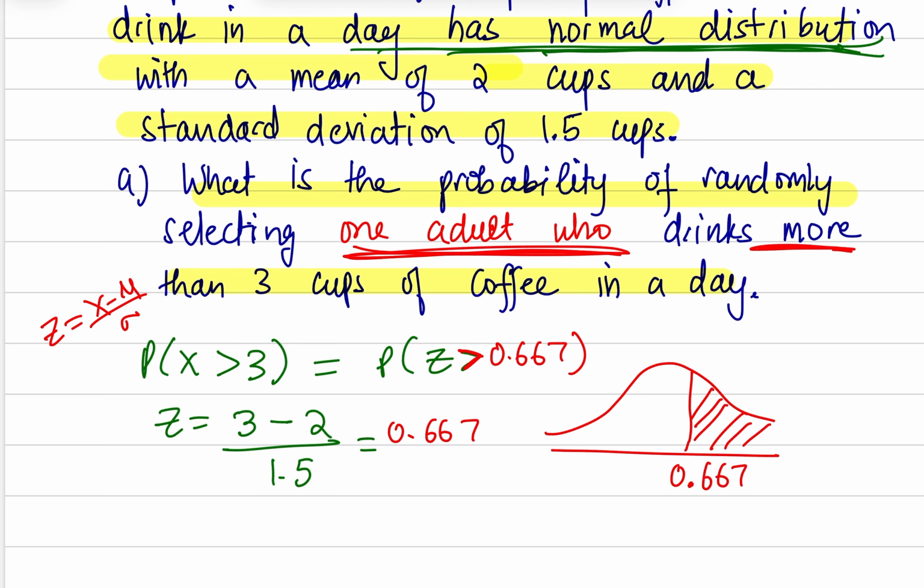Again, I'm going to go to the normal probability calculator. Keep in mind the mean is 0 and standard deviation is 1 because we are standardizing the normal distribution. We are working with the standard normal distribution. We changed our problem to the standard normal distribution, which is z-scores. Mean is 0 and standard deviation is 1.